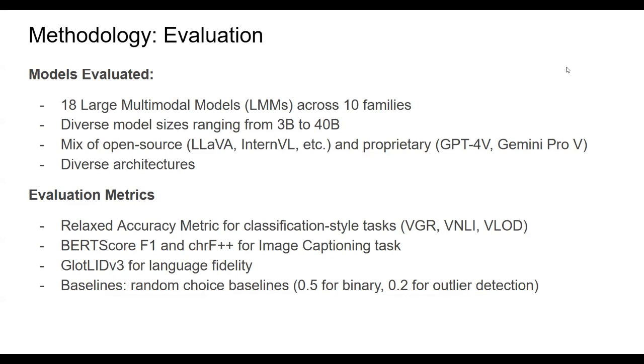BERTScore gives a higher score when semantic similarity is higher, and chrF++ gives a higher score when character level similarity is higher. For language fidelity, they used GlotLID v3, which gives a higher score when input and output are both in the same language. They chose 0.5 as the baseline for the binary classification task and 0.2 as the baseline for the outlier detection task.